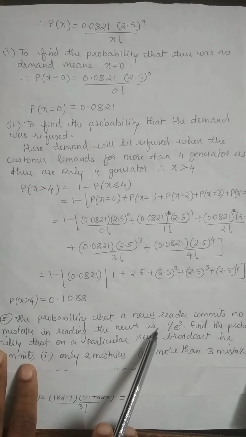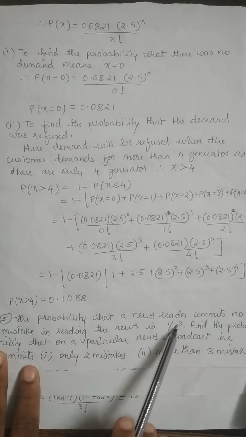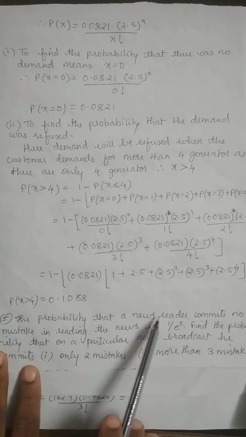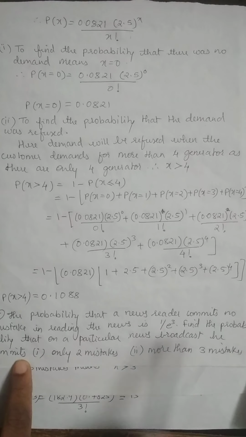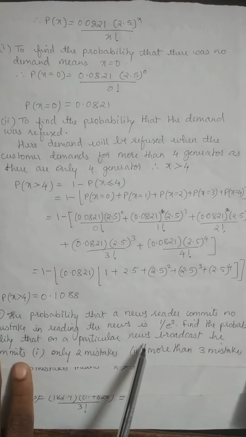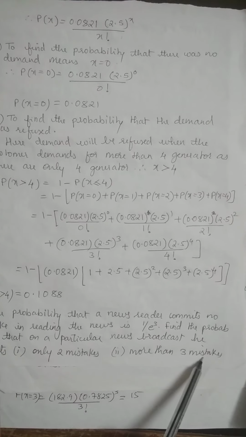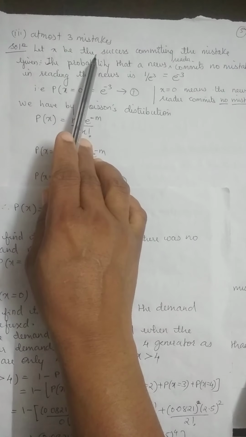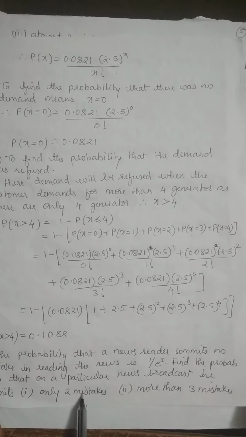The probability that a news reader commits no mistake in reading the news is 1 upon e raised to 3. Please concentrate on this sentence. Find the probability that on a particular news broadcast, he commits only 2 mistakes, more than 3 mistakes, at most 3 mistakes. Now, what is our success? Our success is committing the mistakes. In all 3 questions, our x is committing the mistake.